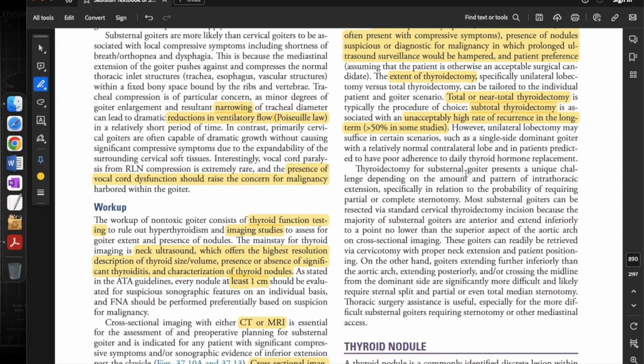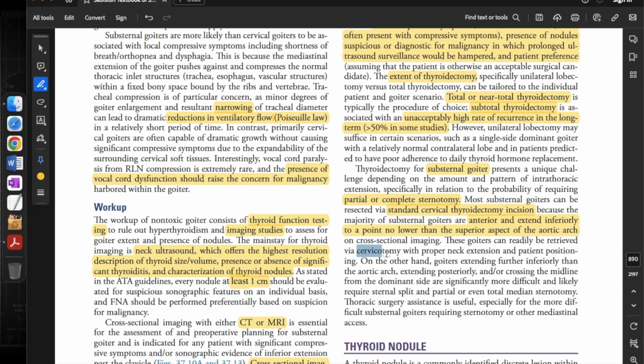Thyroidectomy for substernal goiter presents a unique challenge, depending on the amount and pattern of extension, possibly requiring partial or complete sternotomy. Most substernal goiters can be resected via a standard cervical thyroidectomy incision because the majority of substernal goiters are anterior and extend inferiorly to a point no lower than the superior aspect of the aortic arch on cross-sectional imaging. These goiters can readily be retrieved via cervicotomy with proper neck extension and patient positioning.